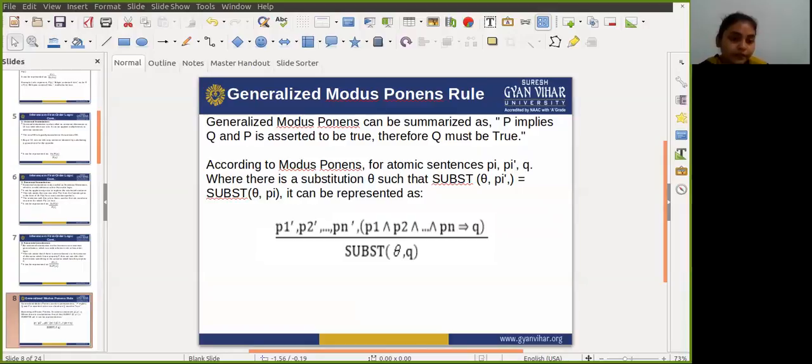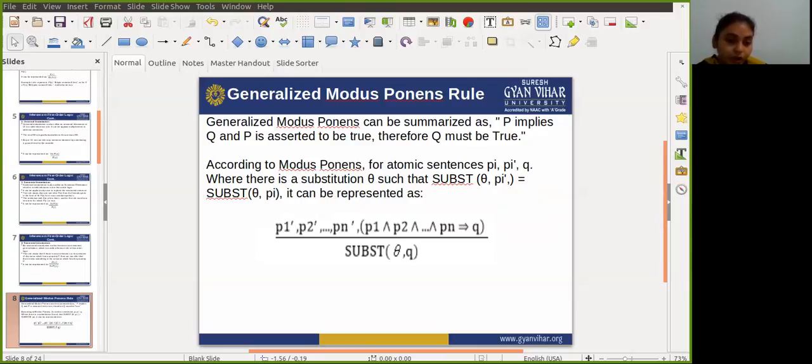For an inference process in first order logic, we have a single inference rule which is called generalized modus ponens, and it is a lifted version of modus ponens.